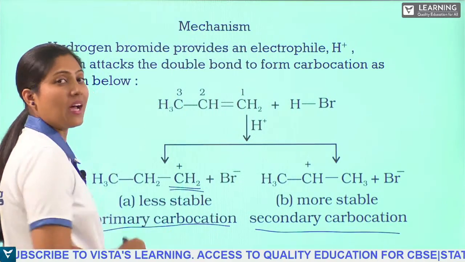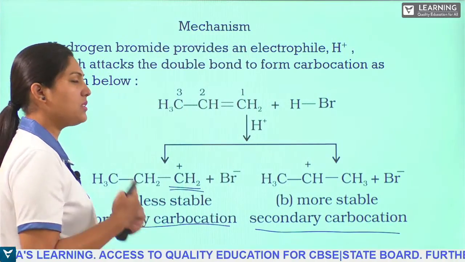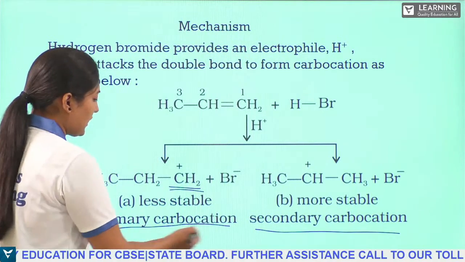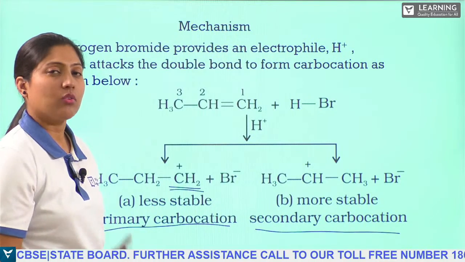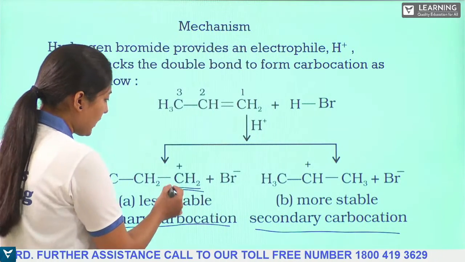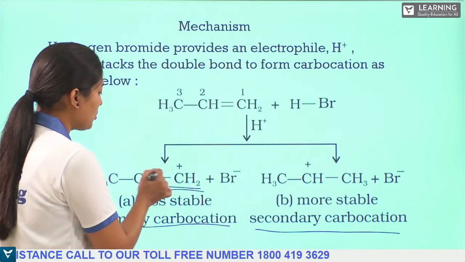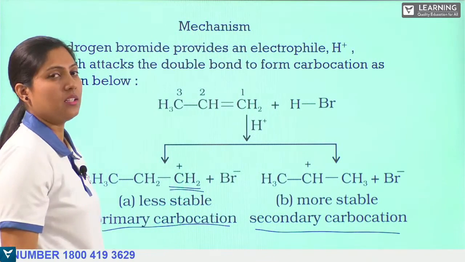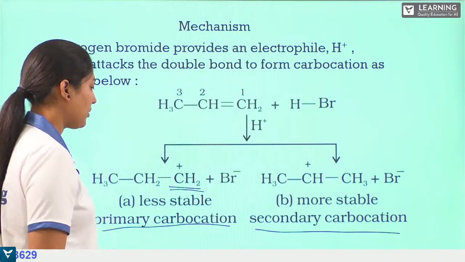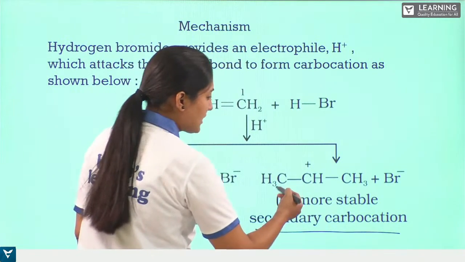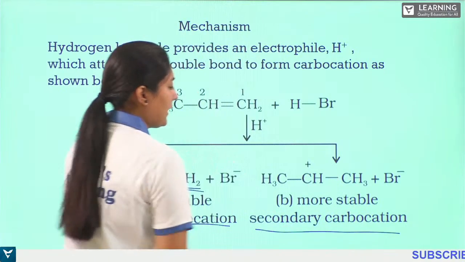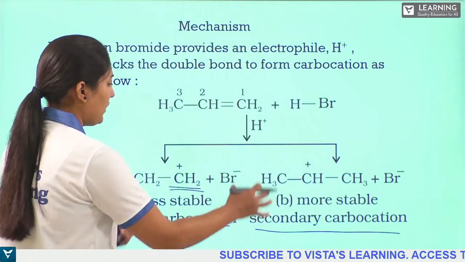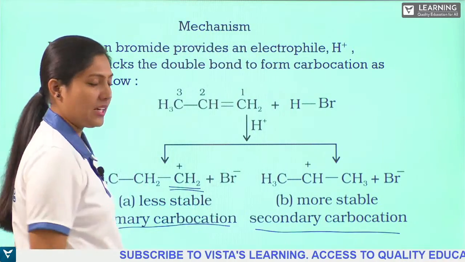If it is anti-Markovnikov, anti meaning opposite, opposite to the Markovnikov's rule, then we get the primary carbocation. How to find out primary or secondary? You can see this carbon atom is attached to only one R group or carbon group, that means it is a primary carbocation. The same thing here, it is attached to two carbon atoms, so we call it a secondary carbocation.